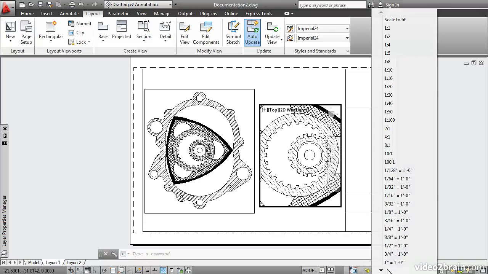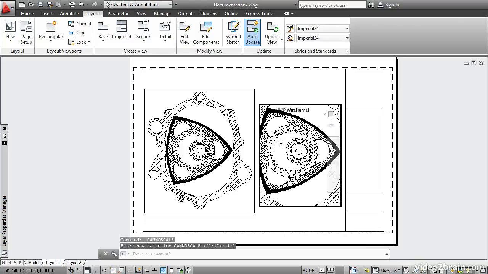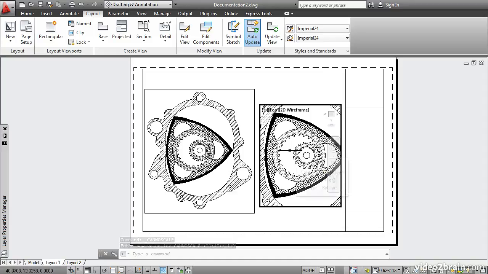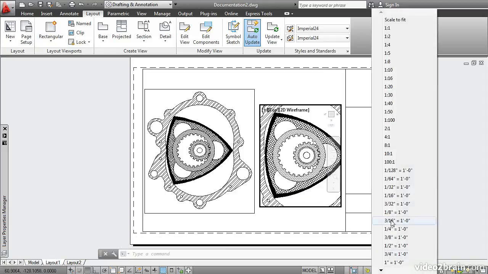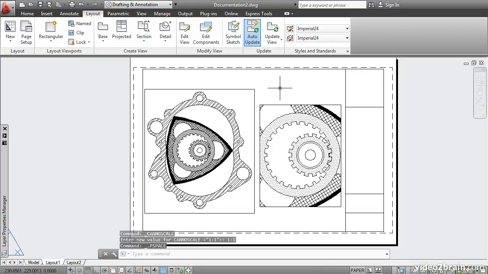I have to be very careful. I'll choose 1:1 again, and you can see it says 1:1 as long as I'm in that scale. Oops, it happened again. I'll switch to 1:1, and this time I'll double-click outside to go back into paper space.